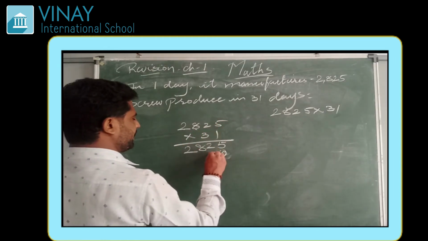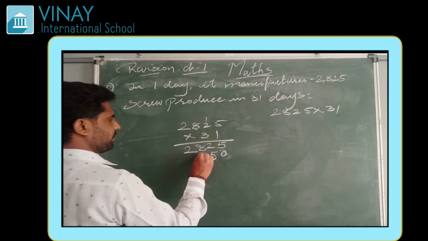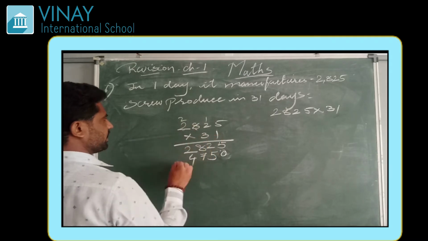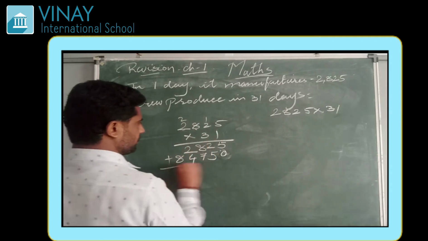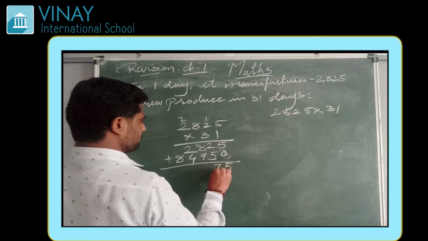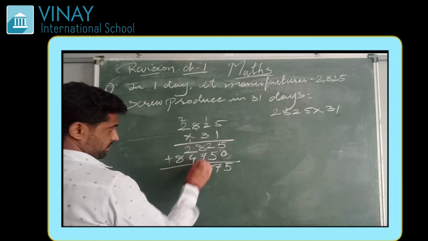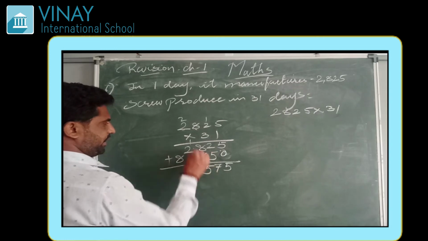Then 5 3s are 15, 1 here. 2 3s are 6 plus 1 is 7. 8 3s are 24. 2 3s are 6 plus 2 is 8. So here 5, 7, 5, 2 plus 4. 8 plus 7 is 15.